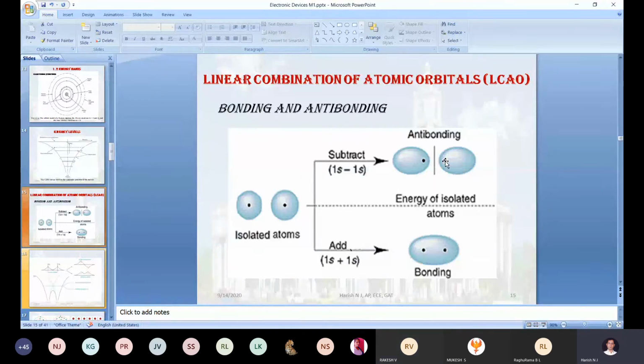The second one, just check it out. What electron is there in the hydrogen cloud, it is controlled by only one nucleus in the antibonding. In the antibonding, this one electron will be controlled by only one nucleus. The same way here also, only one nucleus will be controlling the movement of the electron in its cloud. But in the bonding, just check it out. There are 2 electrons, but unfortunately, the 2 nuclei are controlling their actions.